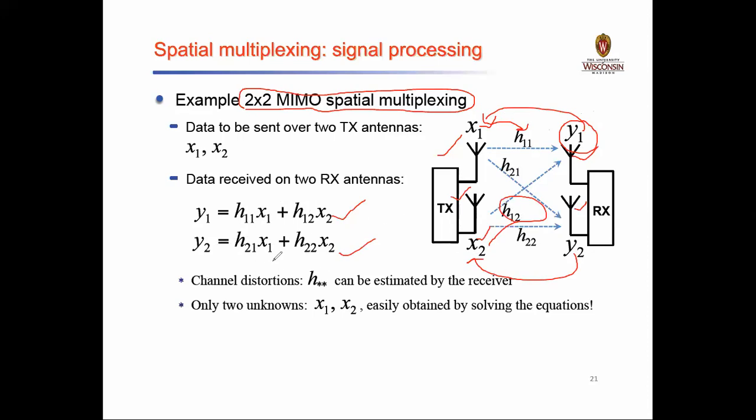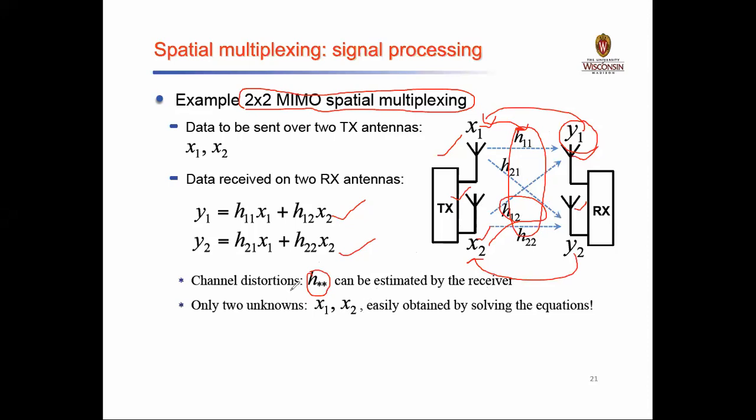The channel distortion is represented by h star star, and it can be estimated by the receiver. Because our channel is completely a wireless channel, there is a possibility that we may encounter some kind of distortion or noise.